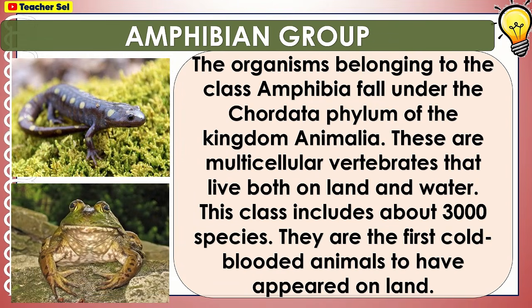Amphibian group. The organisms belonging to the class Amphibia fall under the Chordata phylum of the kingdom Animalia. These are multicellular vertebrates that live both on land and water. This class includes about 3,000 species. They are the first cold-blooded animals to have appeared on land.